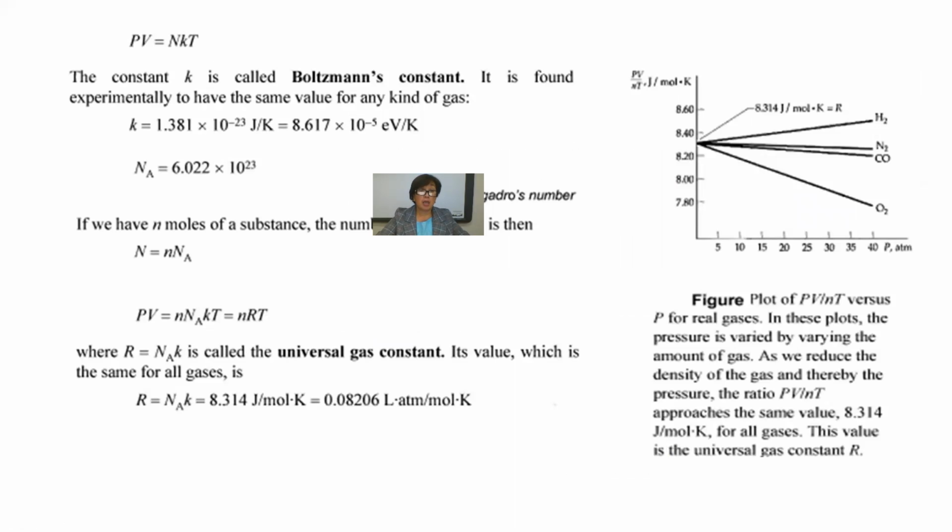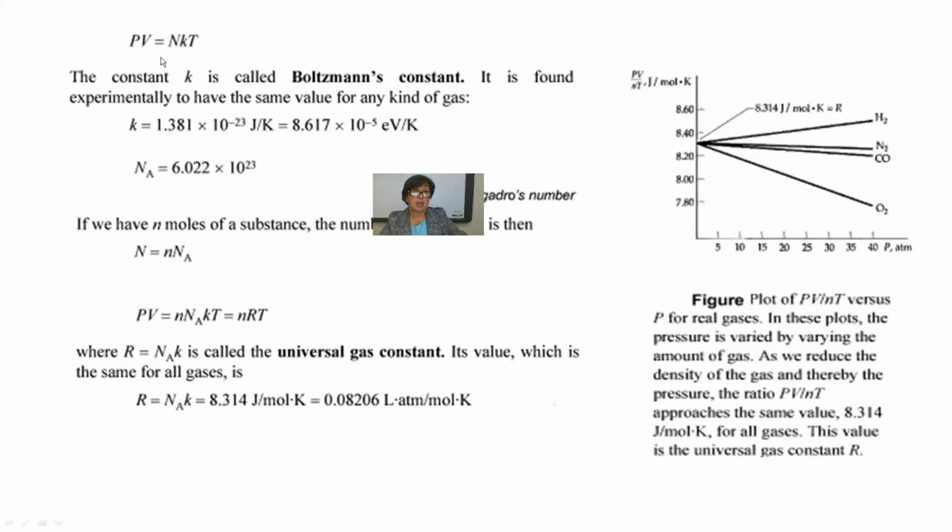The number of moles is mass divided by molar mass, or the number of molecules divided by Avogadro's number.